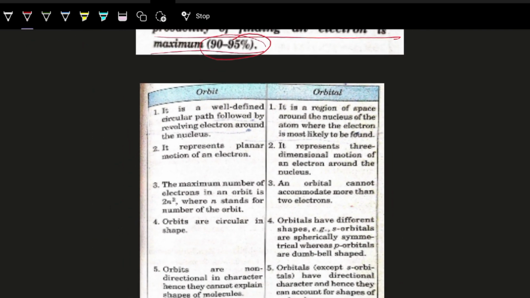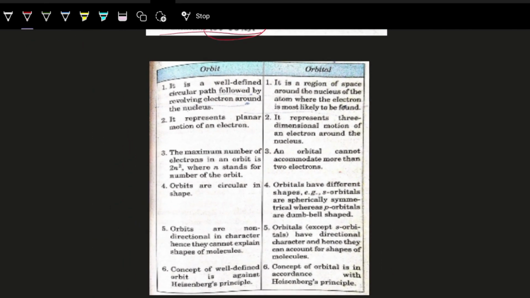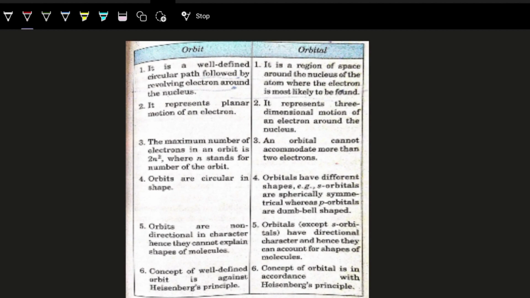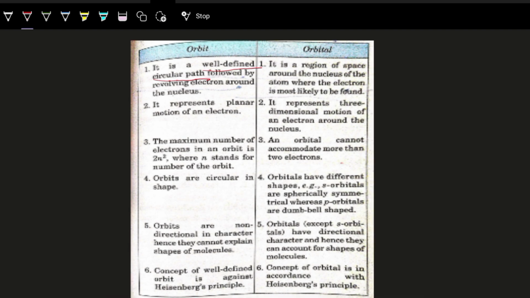Now, here are the differences between orbit and orbital. See, orbit is a well-defined circular path followed by revolving electrons around the nucleus. So what is important is it is a well-defined circular path. But orbital is the region of space around the nucleus of the atom where the electron is most likely to be found. Now, orbit is a planar motion of an electron. Orbital is a 3D motion, 3D aspect of the electron.